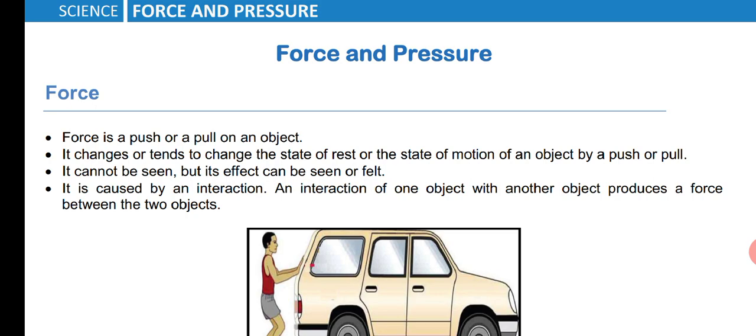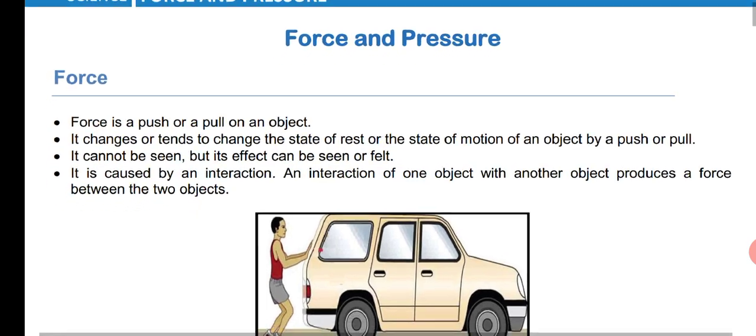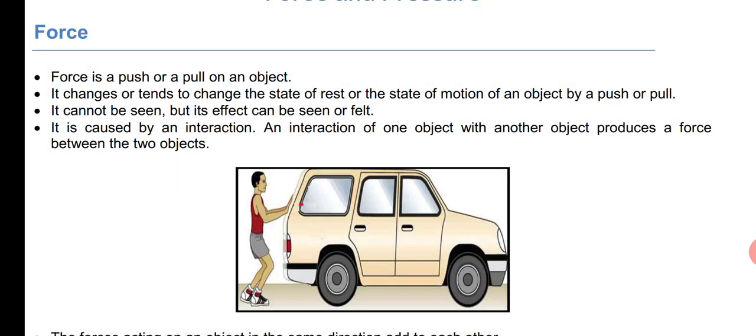It is caused by interaction, and interaction is the main thing with respect to force. The interaction of one object with another object produces a force between two objects. Without interaction, is there any force? Further on, we will be discussing types of forces, different kinds of forces, with interaction and without interaction.